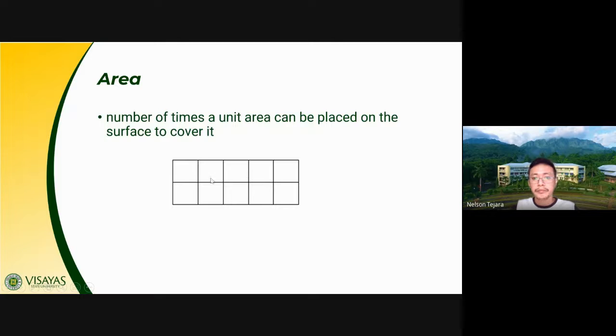We try to measure the total. Actually, when you do gift wrapping, it involves surface area. But surface area is still part of area. So that's why it involves the concept of area to cover the entire gift we have. Again, that's the number of times a unit object is used to cover the entire surface.